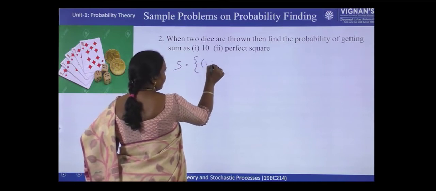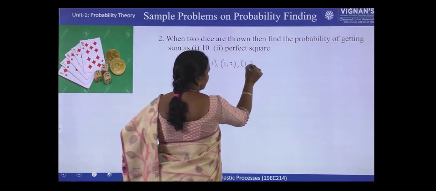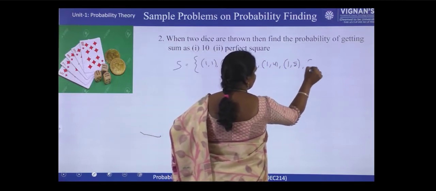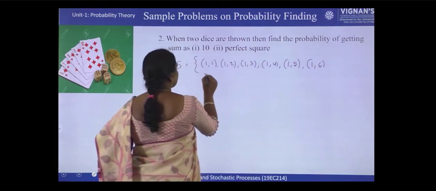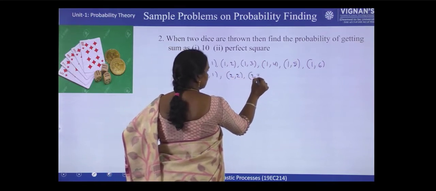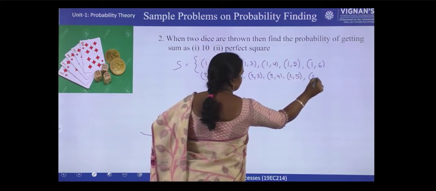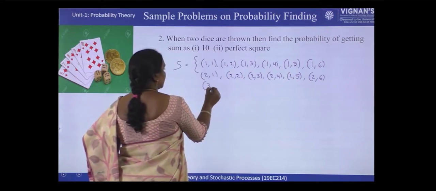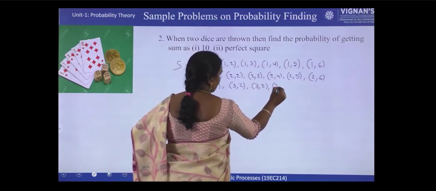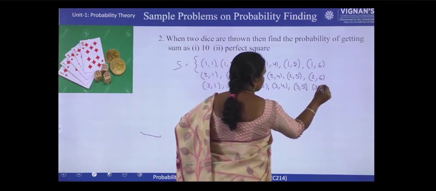So outcome may be 1 1, that is on both dice 1 and 1, 1 2, 1 3, 1 4, 1 5, 1 6, 2 1, 2 2, 2 3, 2 4, 2 5, 2 6, 3 1, 3 2, 3 3, 3 4, 3 5, 3 6,